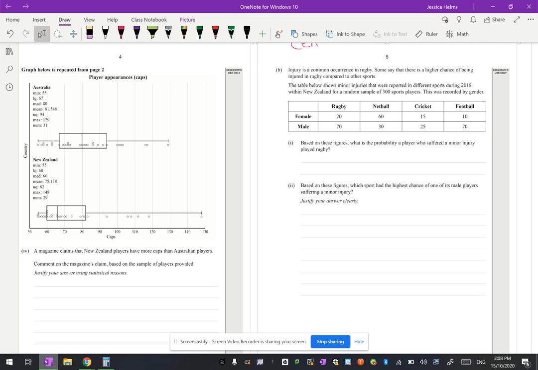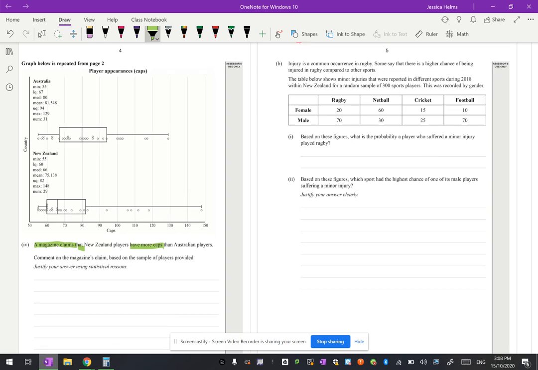Okay, level 1. So this is question 1 still and part 4 here. So we've still got the same graph and it's a box and whisker plot with a dot plot, and a magazine is claiming that New Zealand players have more caps than Australian players. Comment on the magazine's claim based on the sample of players provided and justify your answers using statistical reasons.